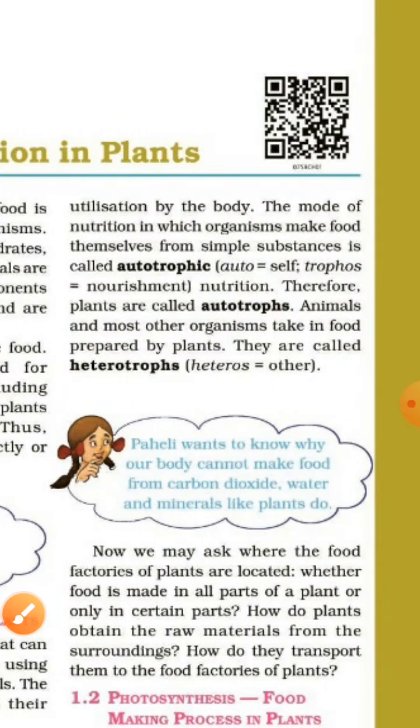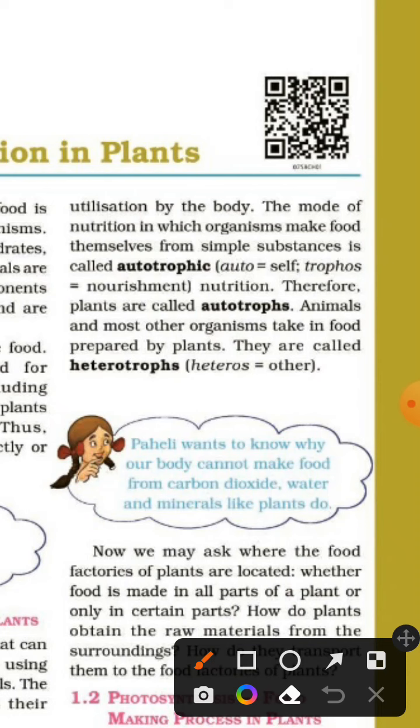And the mode of nutrition in which organisms make food themselves from simple substances is called autotrophic. So, plants are autotrophic. Therefore, plants are called autotrophs.